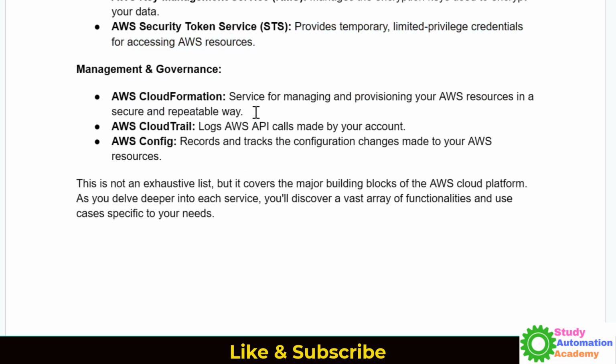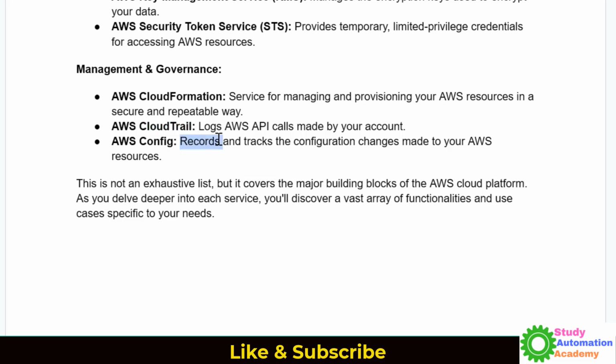And then we have governance related things, which are AWS CloudFormation, CloudTrail, and Config. In CloudTrail we mostly store API logs. Whenever you use any API, that API log will be available in CloudTrail.